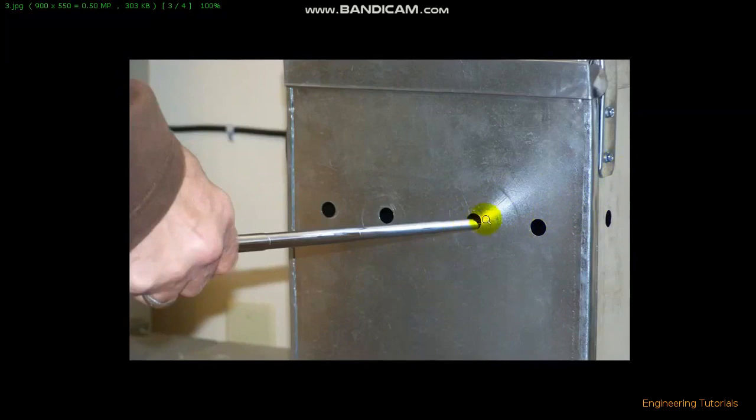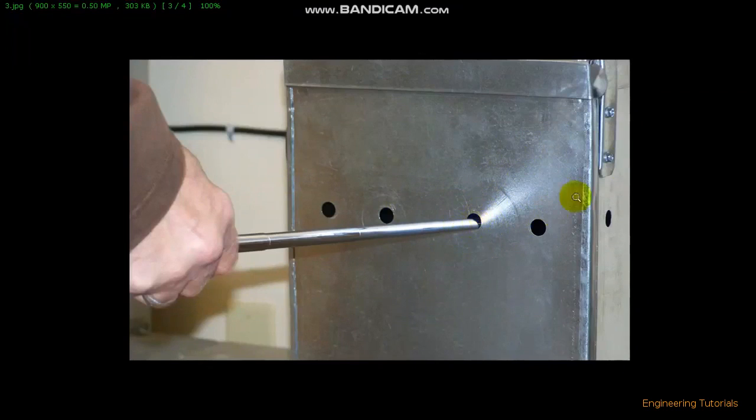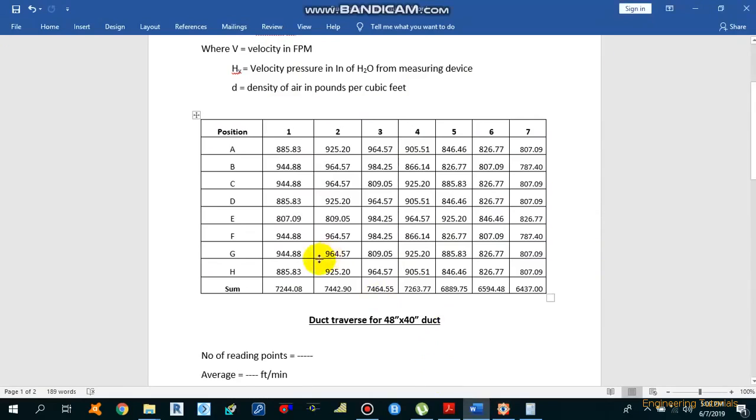If we move to this point, this will be B point at 48-inch duct dimension. So we need to put that pitot tube inside at point B1. This is called B1. If you move inside more, it will be B2, then B3, then B4, and so on and so forth. We need to put the pitot tube one by one, and we need to get the velocity pressure readings at different points.